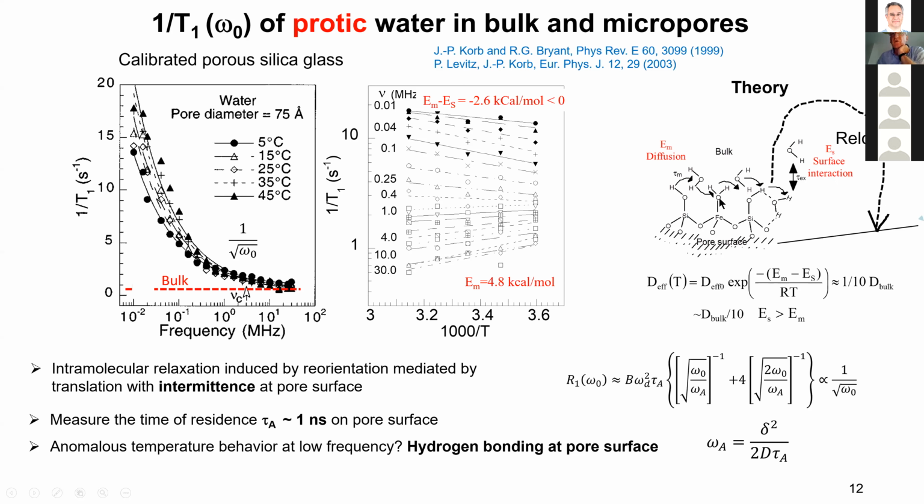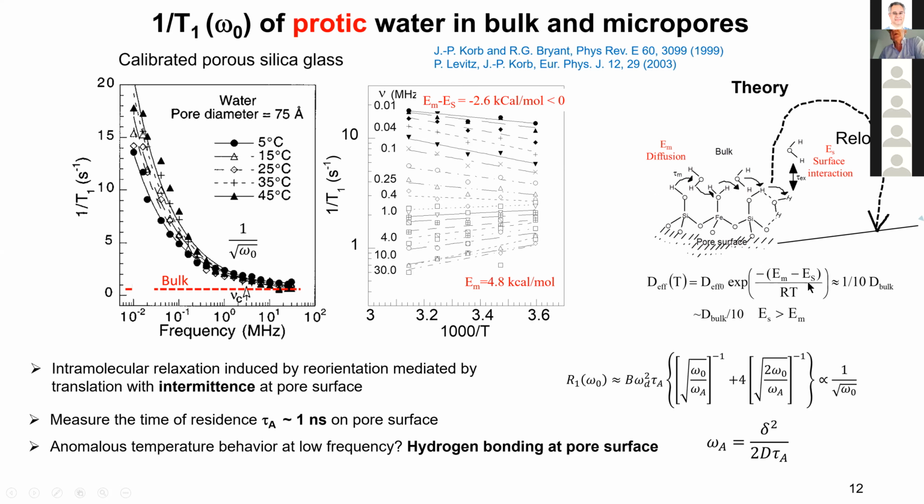So in that case, for water, it's an intramolecular relaxation induced by reorientation mediated by translation with intermittence at the pore surface. And we introduce from this the fact that the diffusion coefficient is no longer a normal diffusivity, but an effective diffusivity, where the slope is the difference between the normal diffusion activation energy and the surface interaction. It's not pure diffusion, it's diffusion with interaction.